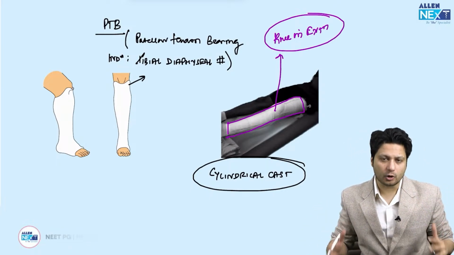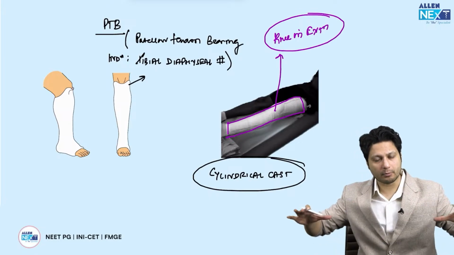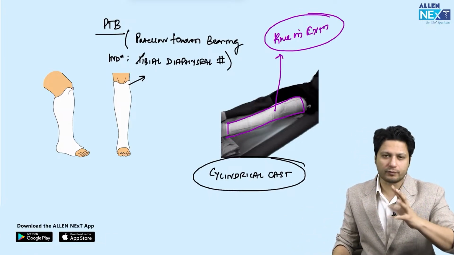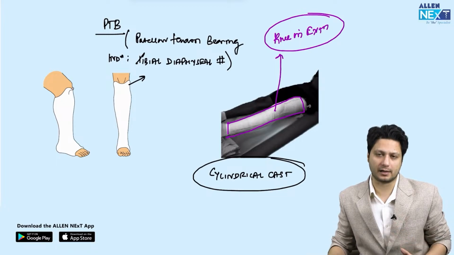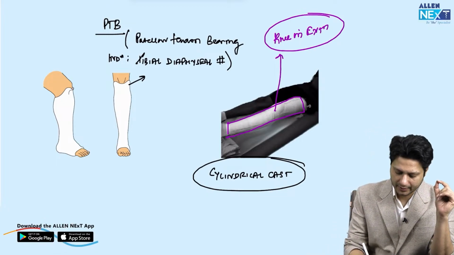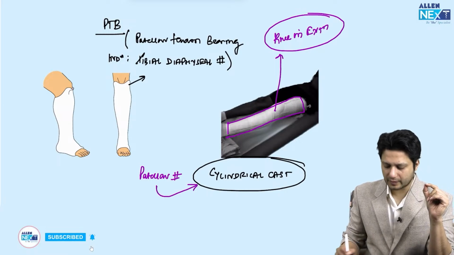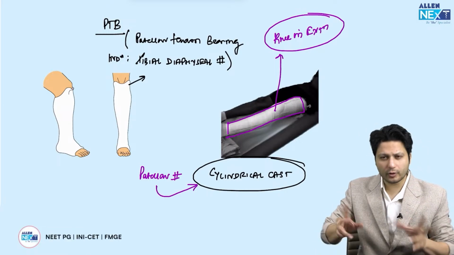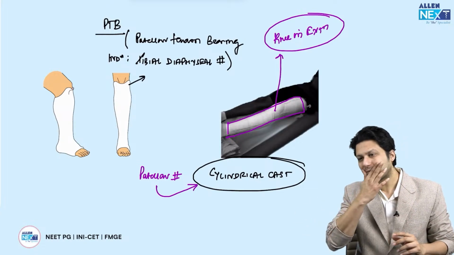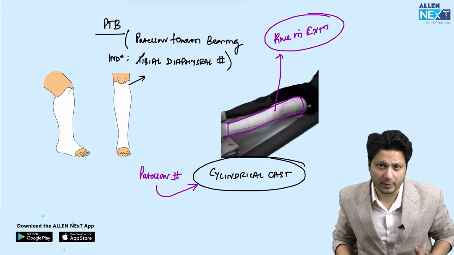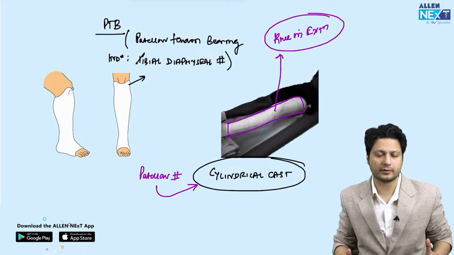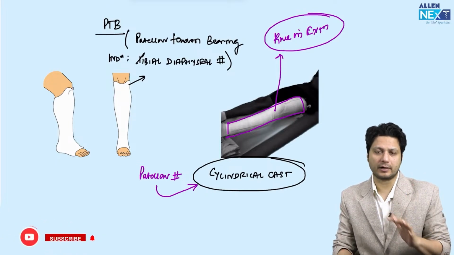In all the other lower limb cast, जिसमें कि knee को आप immobilize करते हो, the knee is kept in around 15 degrees of flexion except cylindrical cast. And the cylindrical cast indication is patellar fractures. The indication for the cylindrical cast is patellar fracture. So hopefully, जो lower limb cast हैं आपके, उसमें ये दो ही cast which are likely to be framed in your examination. One is cylindrical, other one is PTB.